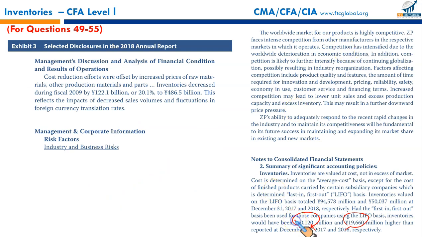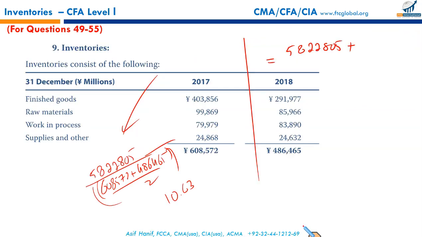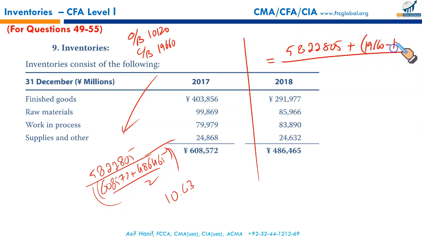So these are the numbers of LIFO reserve: 10,120 and 19,660. Let us write them there. So we have the opening balance of LIFO reserve as 10,120, and the closing balance of LIFO reserve was 19,660. That's what we need. Now for FIFO based CGS, we will have to add the change in LIFO reserve. What is the change? 19,660 minus 10,120. This is the numerator adjusted. Now the numerator will give you the CGS based on FIFO.